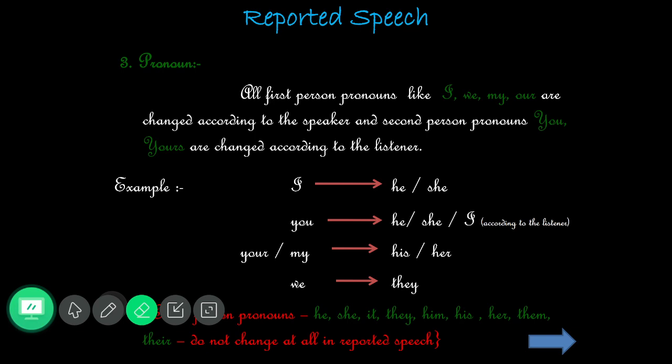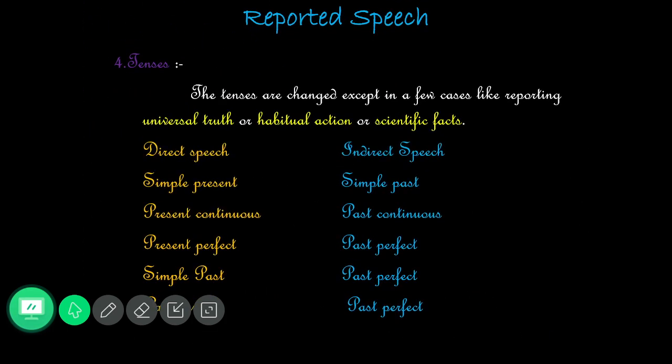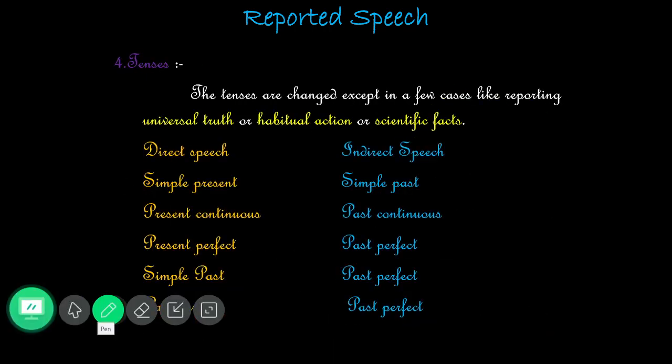And next we are going to discuss tenses. First we have completed the reporting verb, second conjunction, third pronoun, and then the fourth one, tenses. Before discussing the tenses we should remember that there are the universal truth, habitual action, and scientific facts. In order to what should we add? What is it, my dear? Yes, very good. Present form of reporting verb.